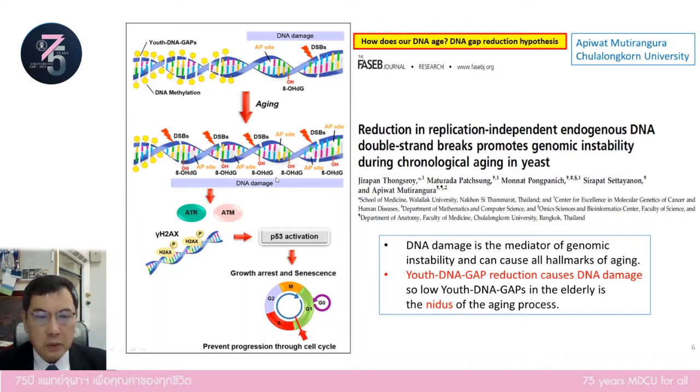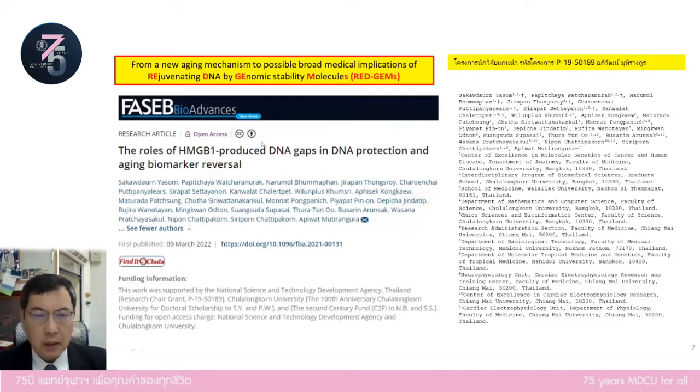But people do not know how aging DNA accumulated DNA damage. In this paper, we proved that reduction of DNA gap will promote DNA tension and cause DNA damage. So we come to this paper where we try to introduce HMGB1 to produce DNA gap and see what happens.